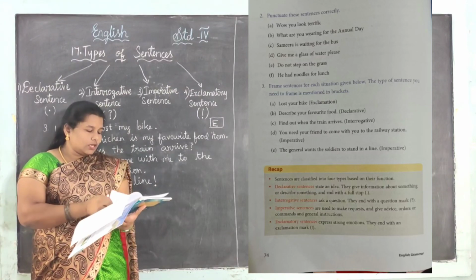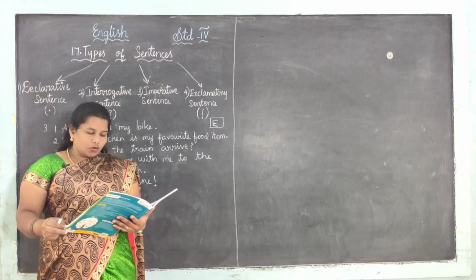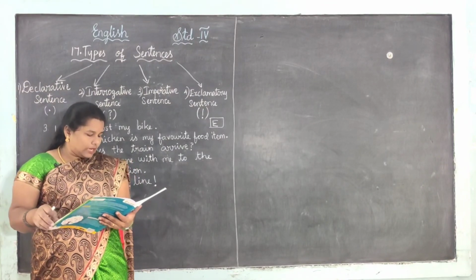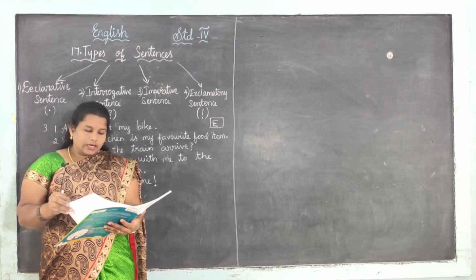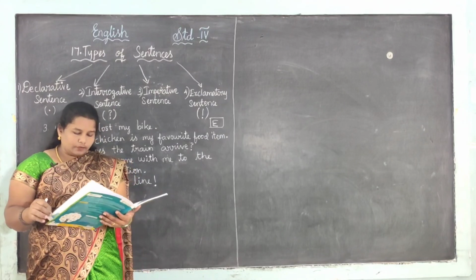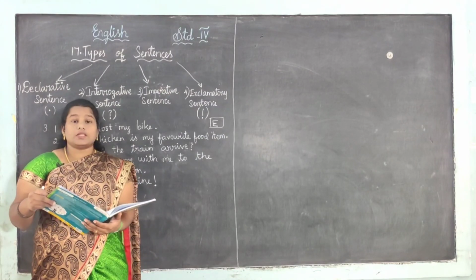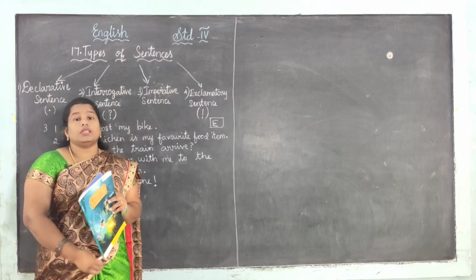Okay, students, I gave some homework for you. What are the homeworks in the previous topic? Page number 69, second Roman letter E to J is your homework, and page number 70, C to G is your homework, and on page number 73, first Roman letter F to J is your homework. All homeworks are very easy, so just listen and do the grammar, so that it is easy to understand the grammar.